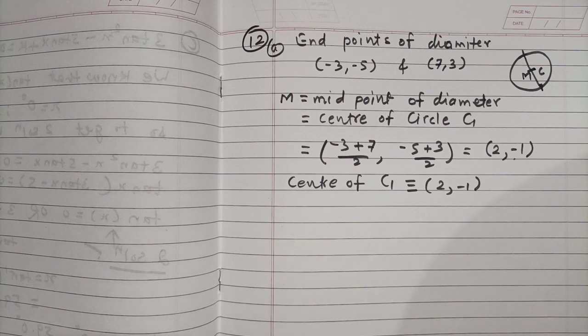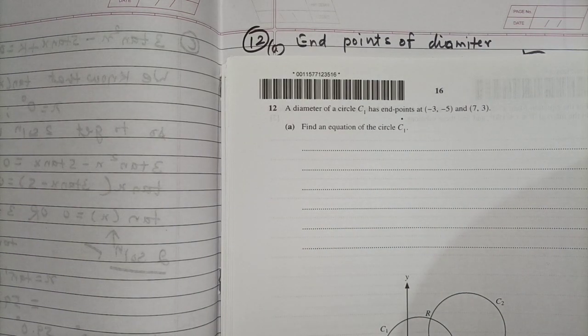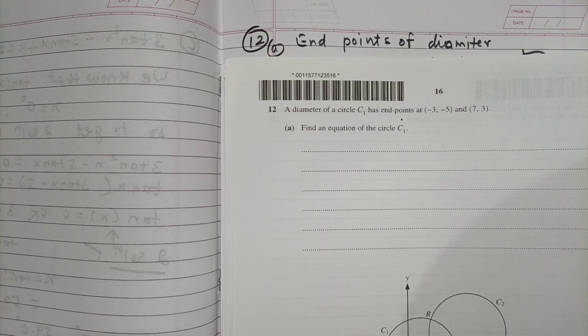Now in the problem it is asked to find the equation of the circle. For finding the equation of the circle, two tasks are very important. The first is to find the radius and the second is to find the center. The center is already calculated by us. Now we need to find the radius of the circle.